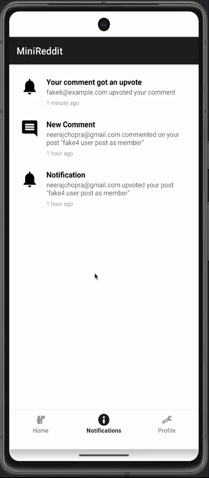And the notifications are stored in Firestore, and unread states are tracked with a flag. So I demonstrated this by logging in as different users, by commenting on a post and then logging back and forth between different users. And we did observe on this demo that the alerts appear instantly and the badge disappears as soon as the notifications tab is visited by the user. So now let's navigate to the profile screen.